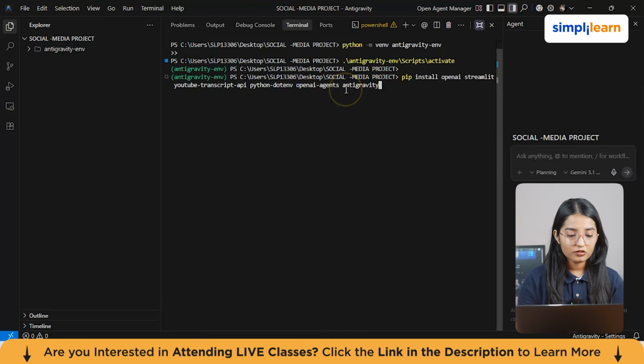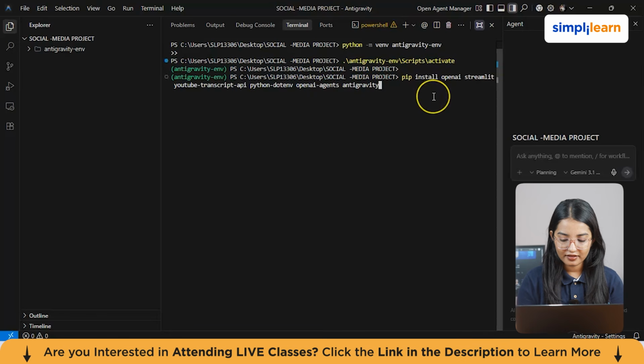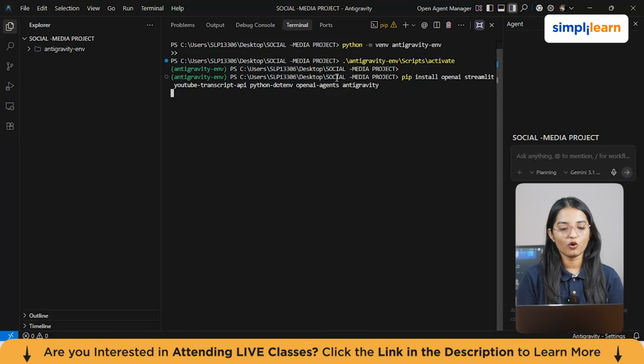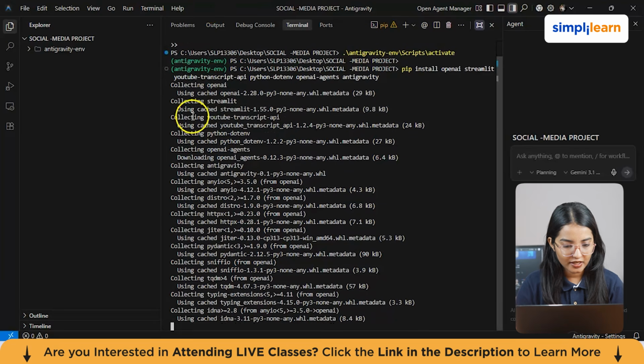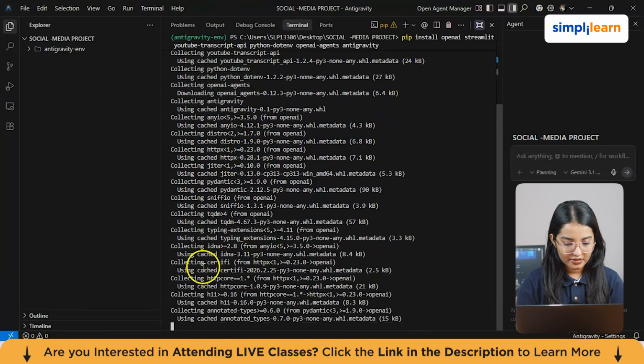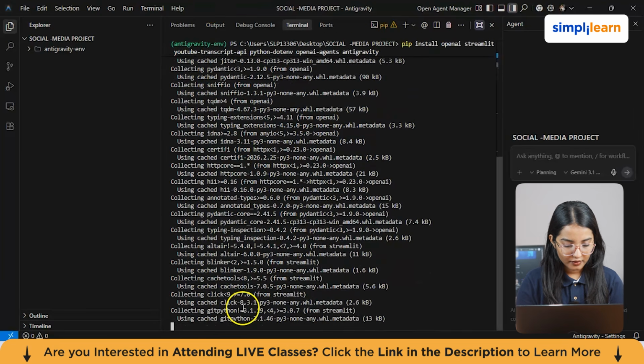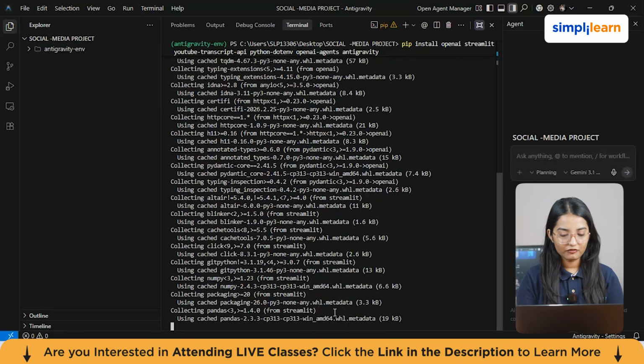Then you also have this OpenAI Agents SDK. Now what it's going to help you do is create your agent actually. Next is antigravity. Now this is basically used in a demo for creating an agent. So I'm going to just hit enter from here and let it install all the libraries in your system. As you can see, it says collecting openai, collecting streamlit. All right, certifi. Oh, it takes a bit of time. We're just going to wait for a few seconds.